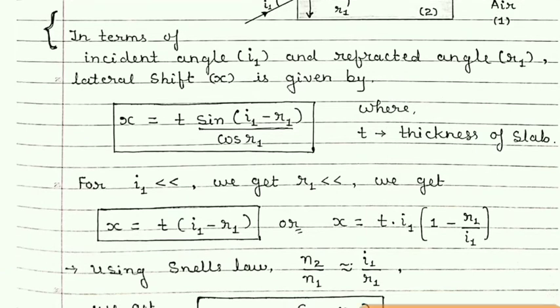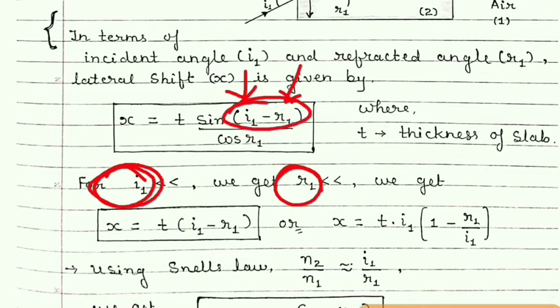Now students, if the angle of incidence and angle of refraction at the first surface are small, meaning the angle of incidence is very small, then definitely the angle of refraction will also be very small. In that case, the difference I1 minus R1 will also be very small. And if the angle is small, then sine theta is equal to theta only, for small angle.